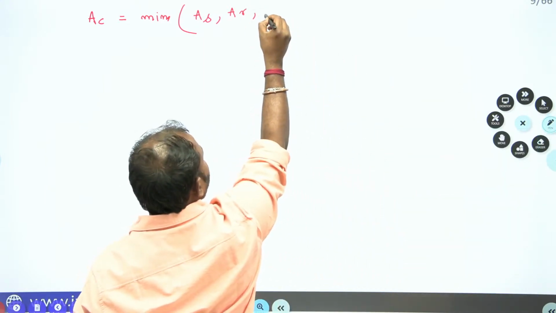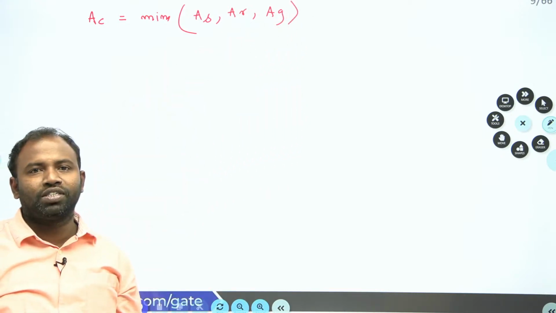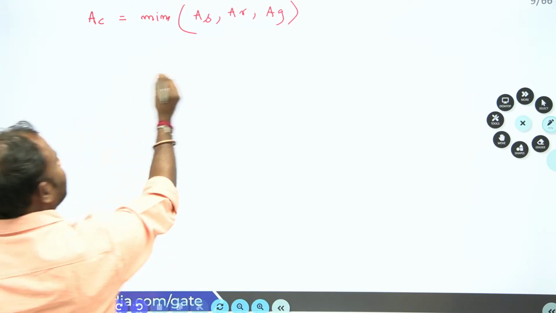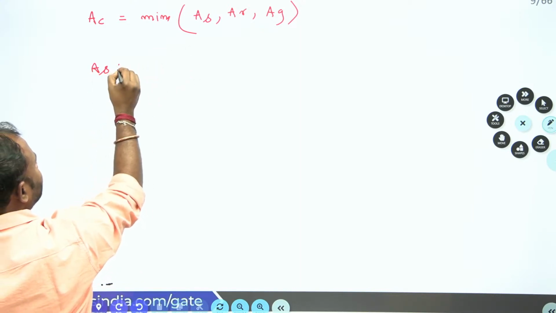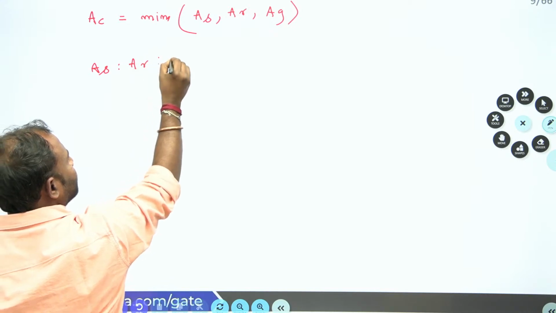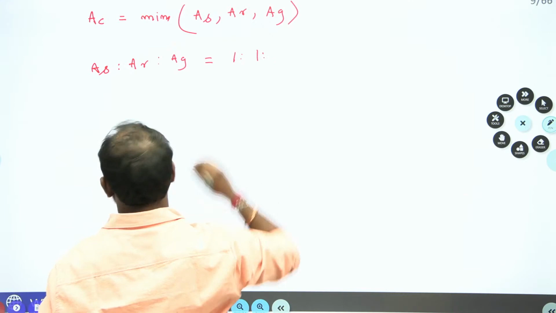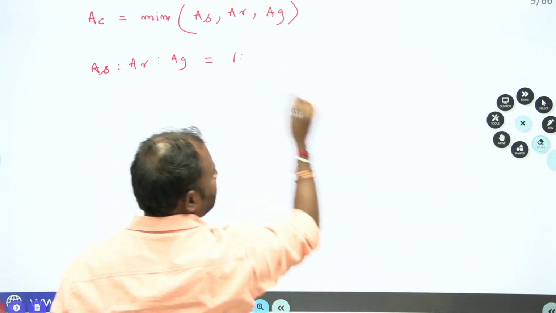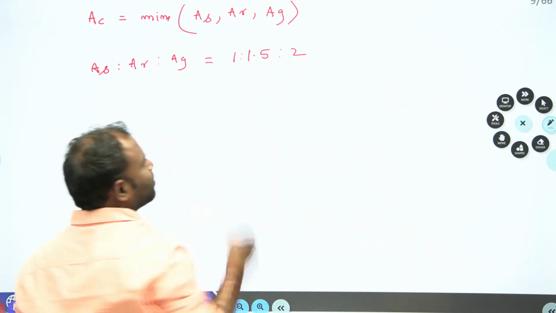Here it is AG. Among these, whichever is minimum, you are supposed to select. Clear, everybody? Now let us decide AC. AS is to AR is to AG is given as 1:1.5:2.